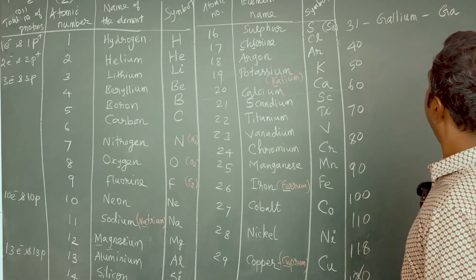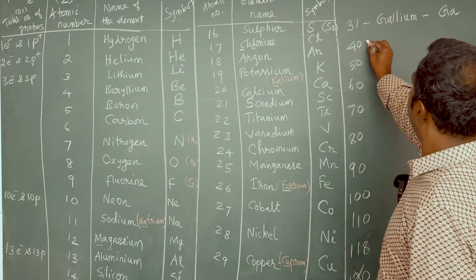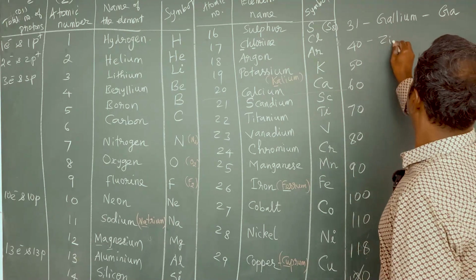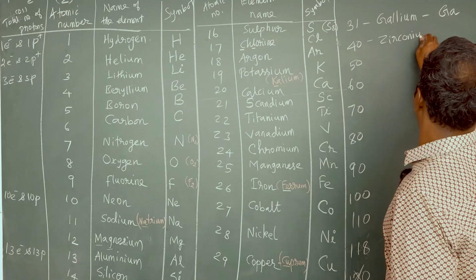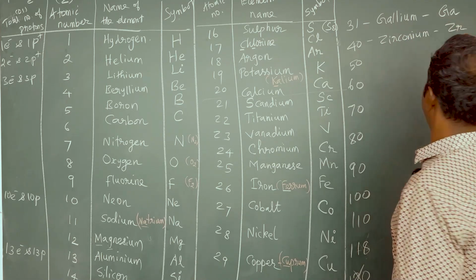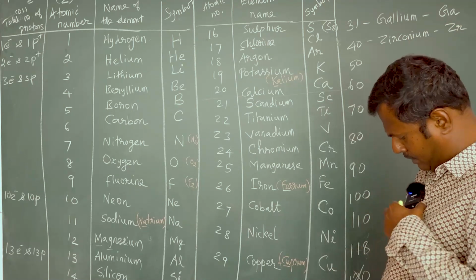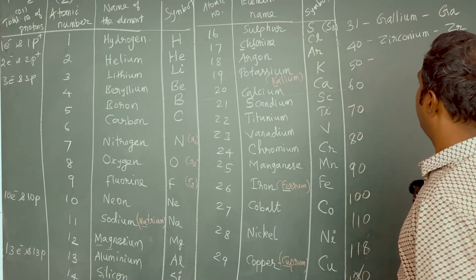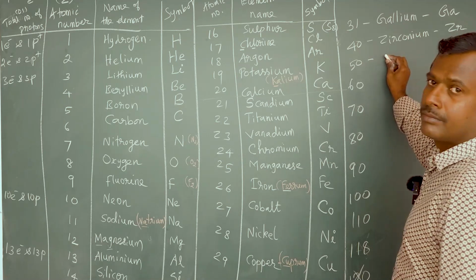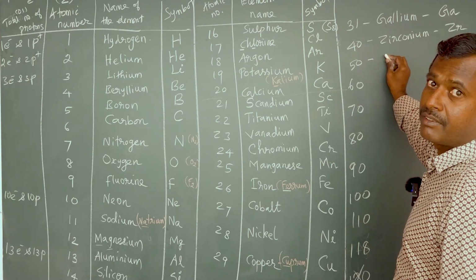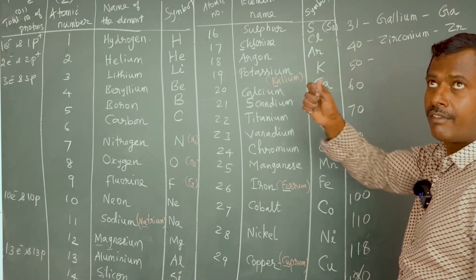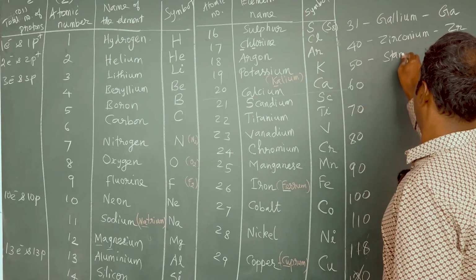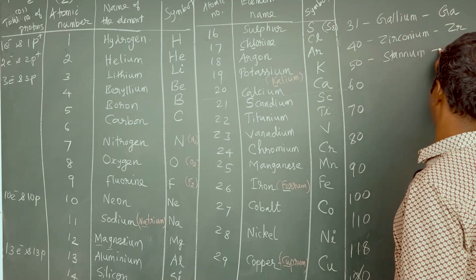Okay, so the element with atomic number 40 is zirconium. The symbol for zirconium is Zr. The element with atomic number 50, it is a round number, is stannum.